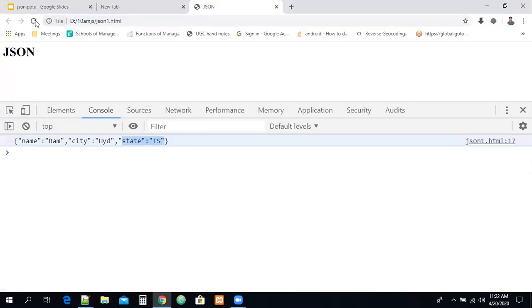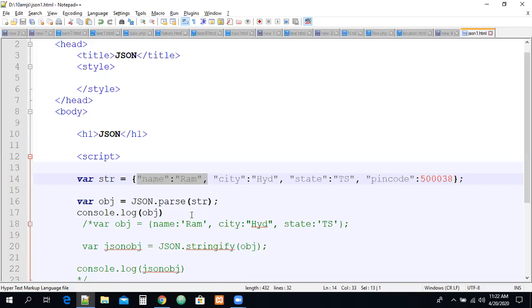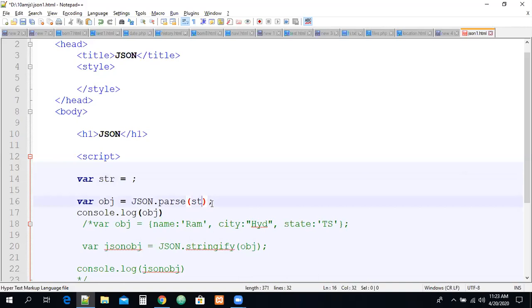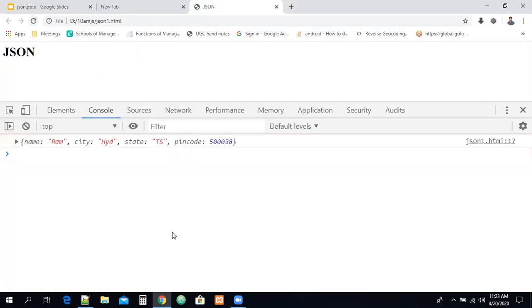Now I just want to refresh the page. Can you see some error is there? JSON.parse, what is the problem here? One minute. Let me check directly this JSON.parse method. Maybe I don't know what the problem is here, right? One minute. So let us check the same and let us refresh it.